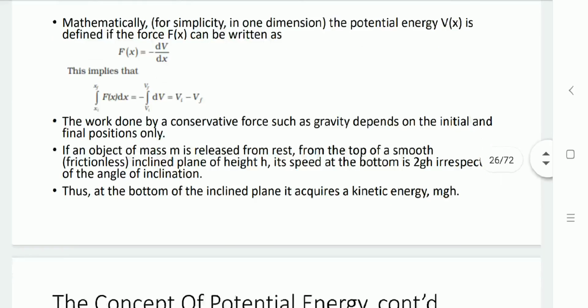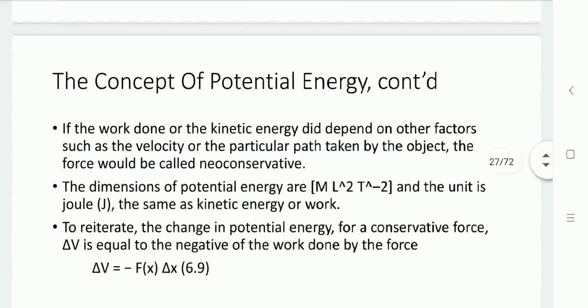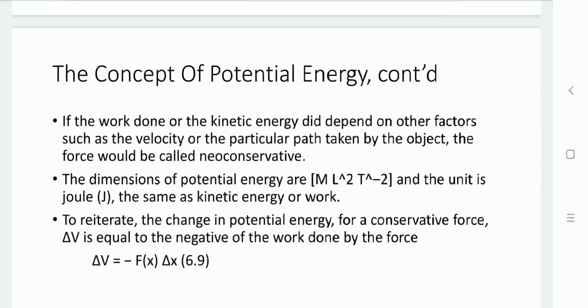So if the work done or kinetic energy depends on other factors such as velocity or the path taken by the object, then the force is known as a non-conservative force. The dimension of potential energy is M L squared T raised to minus 2 and its unit is joule, the same as kinetic energy or work.